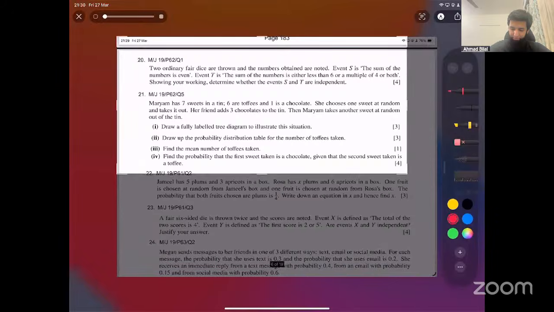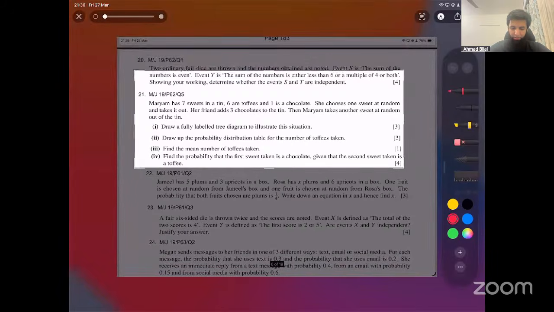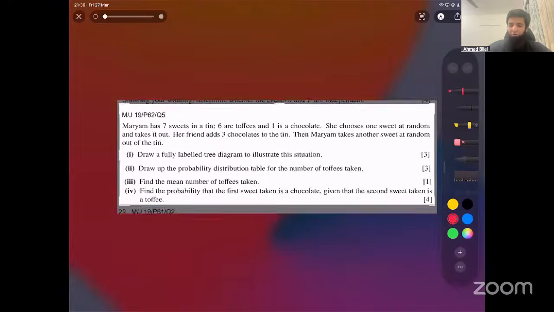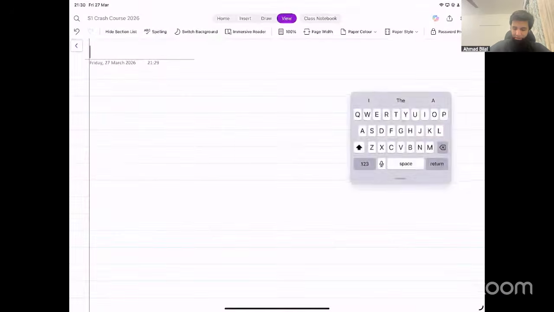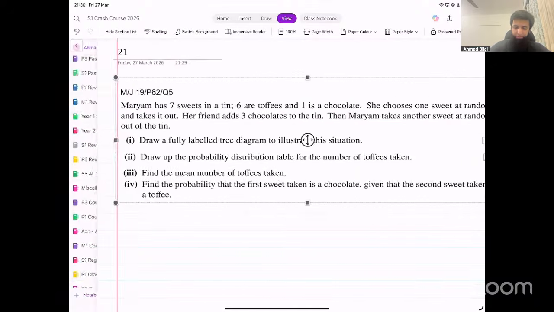21. Let's try this. 21. We know what a probability distribution table looks like now. So we should be able to attempt this. 21.